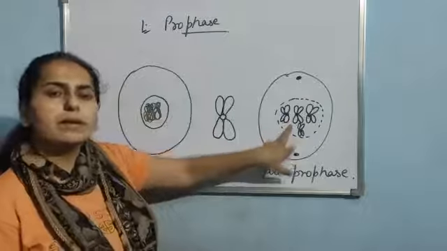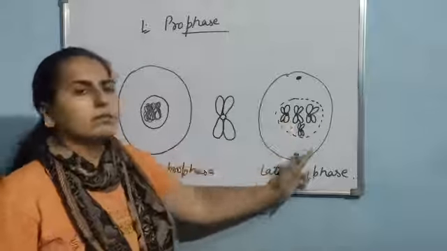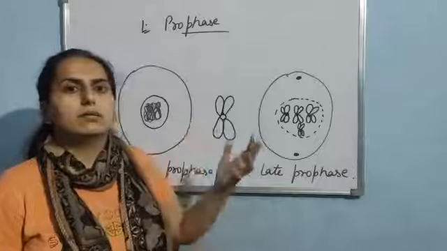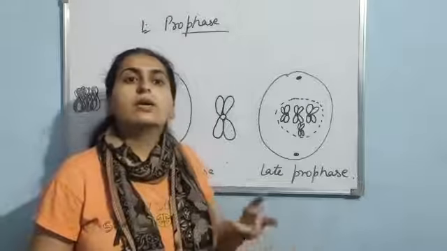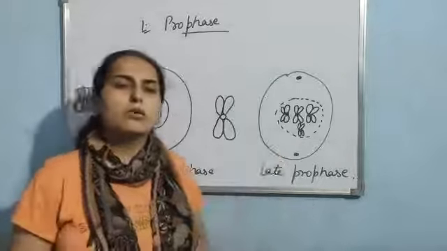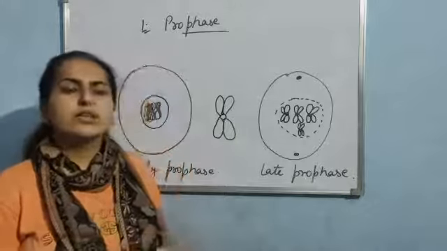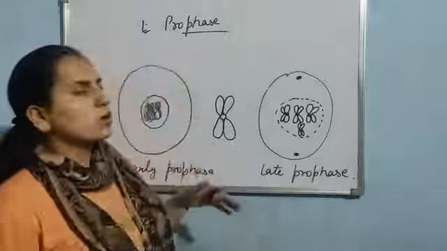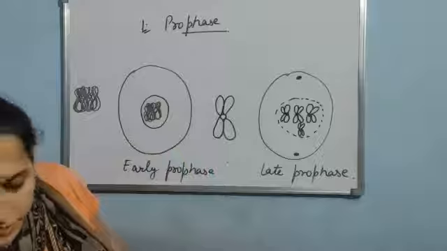Condensation of chromatin material, which results in the formation of chromosomes. Disintegration of the nuclear membrane. Disintegration of the Golgi apparatus, ER, nucleolus. Okay, and then the centrioles, they will start moving towards the opposite poles, and then there is initiation of the formation of microtubules. Clear? Now let us talk about the second phase, that is metaphase.